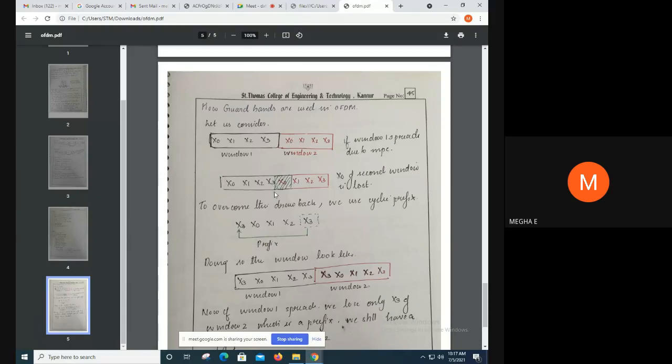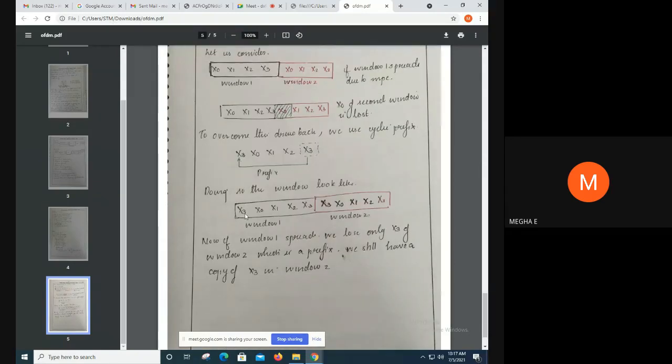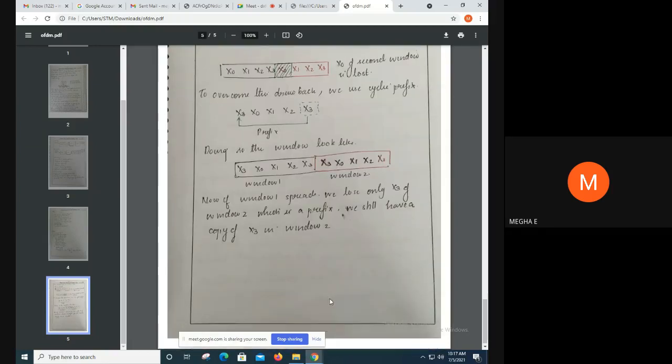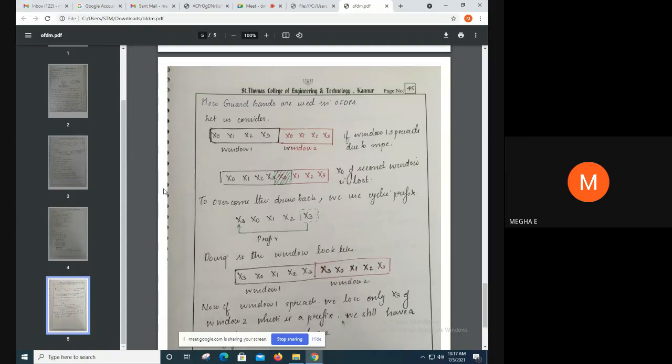So we add x3 as a prefix, and we do this in a cyclic manner, so it is known as the cyclic prefix. By doing so, even when the window 1 signal spreads into window 2 and x3 is lost, we have another copy of x3 in window 2. So this is about OFDM.